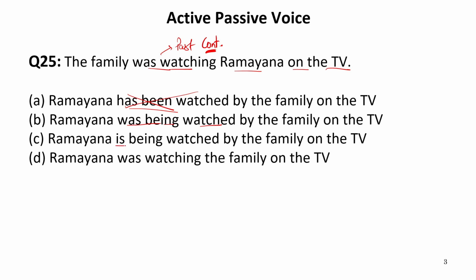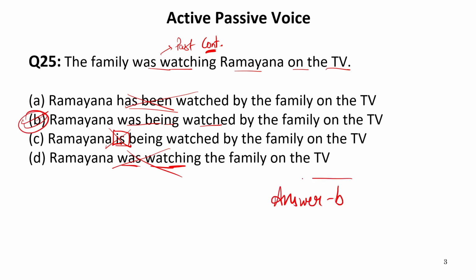In the third option, is is given, which is not correct because the sentence is already in past and the tense of the sentence in active passive voice does not change. And in the last, it is written was watching. It is ing form, which is not at all in passive voice. That is why this is also not the correct option. So the correct answer is B. This is very, very simple. So our answer is B.